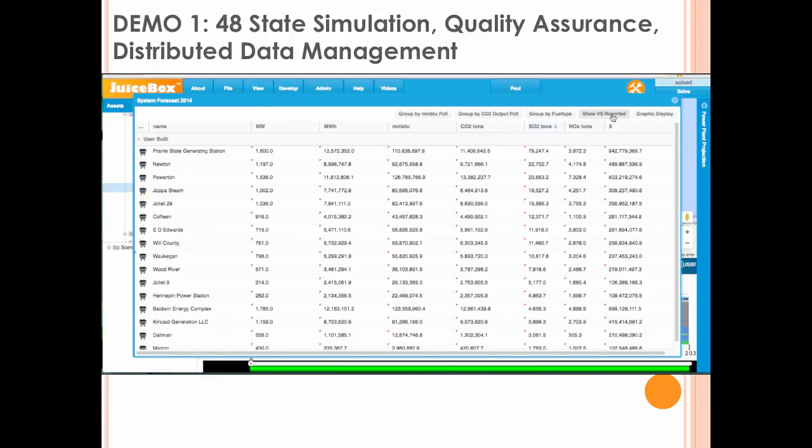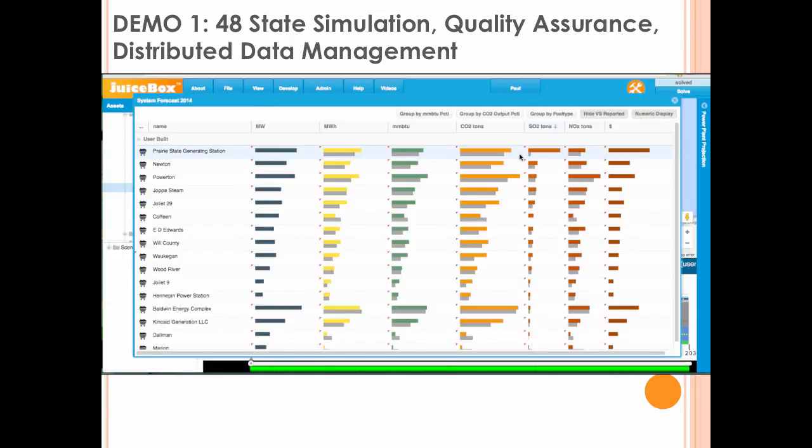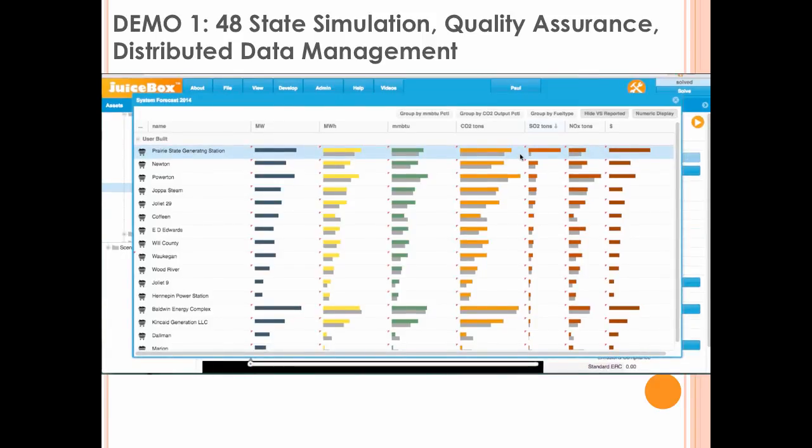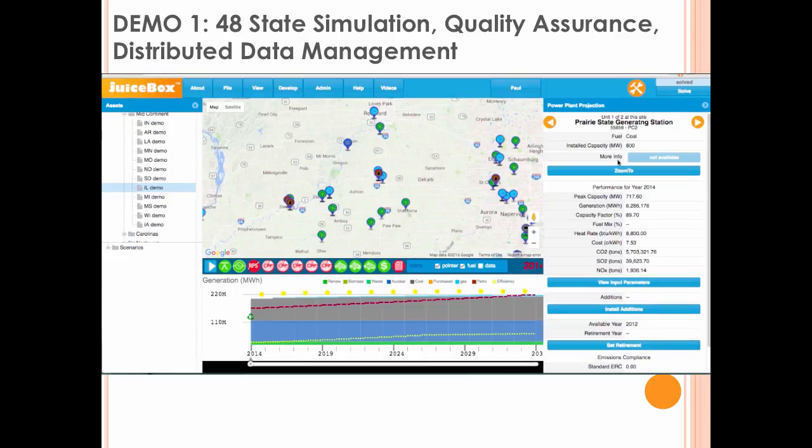We can also look at individual generating units. Here we see a unit where sulfur dioxide in the simulation is much higher than it was in history. Likely there was a control unit added to this generating station.